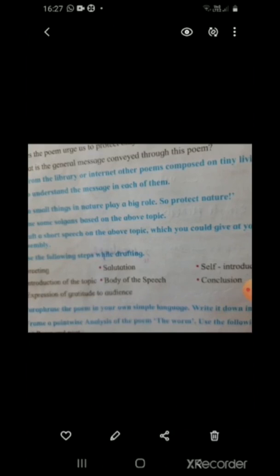There is a lot to speak on this topic, but the important point to remember is that each little thing in nature has an important role to play, and hence it is important to protect every little creature in nature and to protect nature itself. I hope I have made my point. Thank you all.